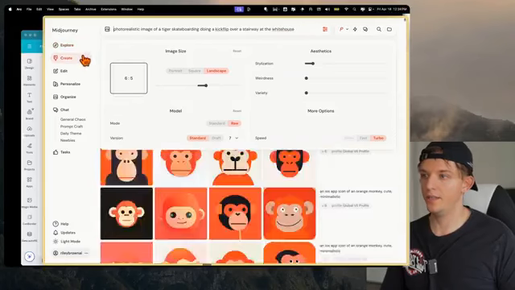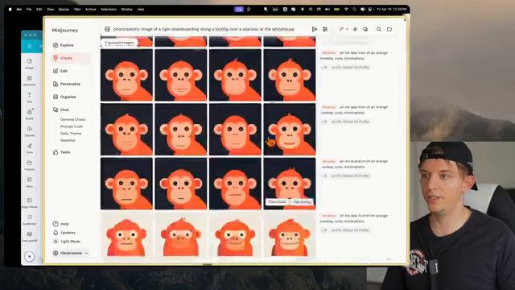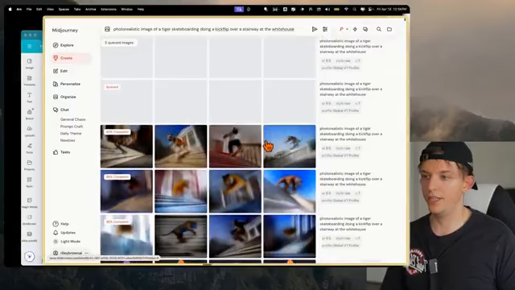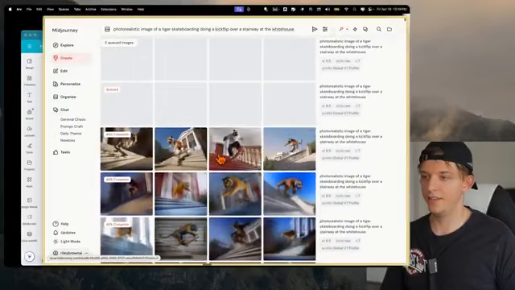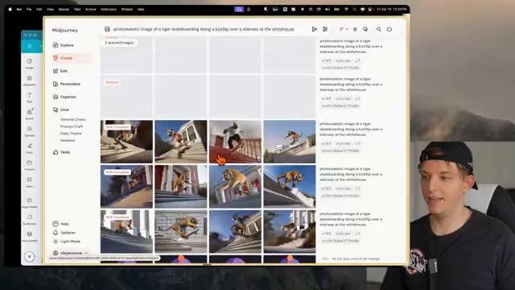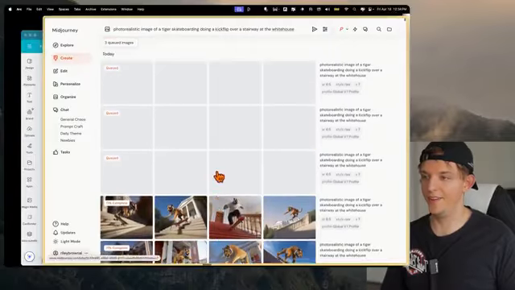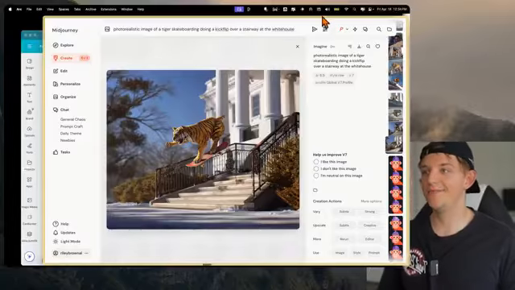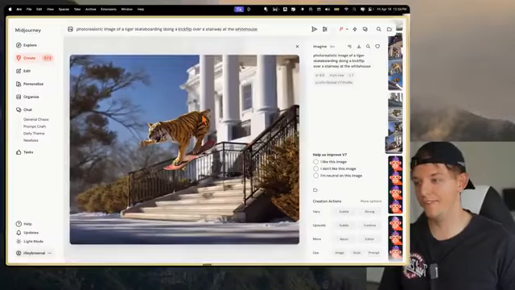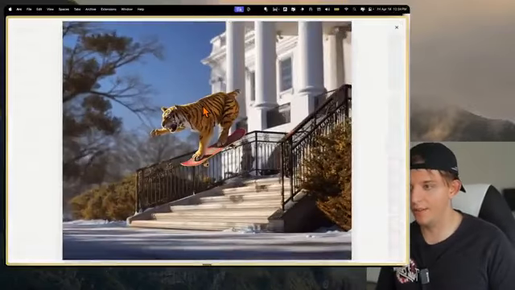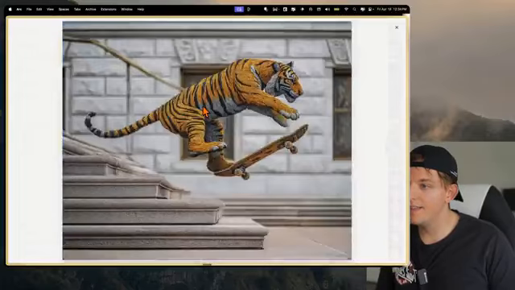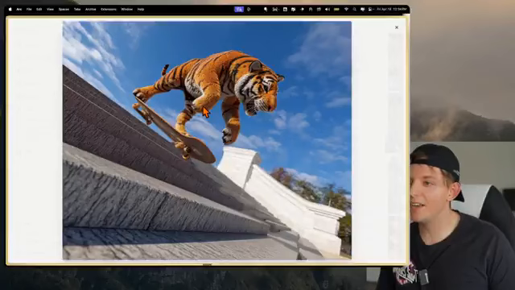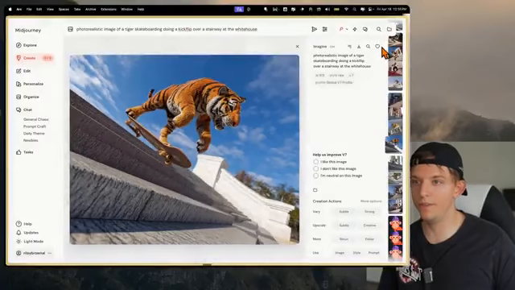And so here we can see all of the variations of this new image generating here with version 7. And you can see these coming in, and I mean, come on, these are gonna be awesome. Oh, this is crazy. And so this is Midjourney. And every time I use Midjourney, I'm actually kind of blown away by the realism. I mean, look at this. And they're all in kind of like different styles. I love this one. So this one I'm going to favorite.